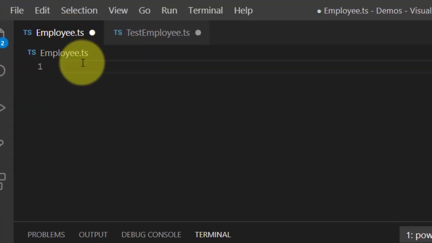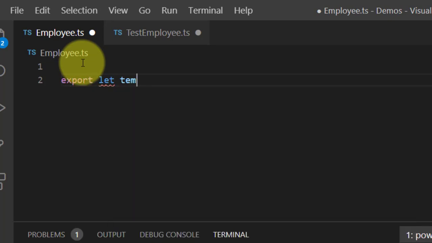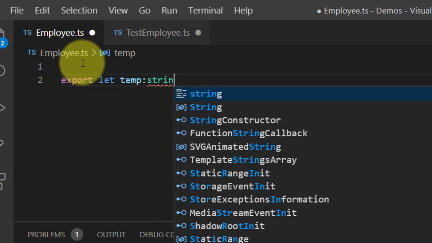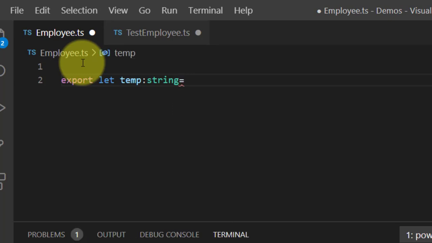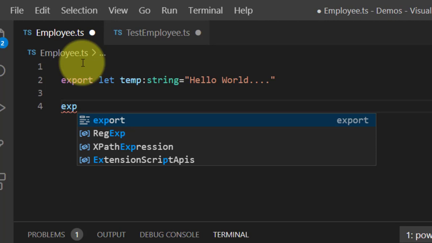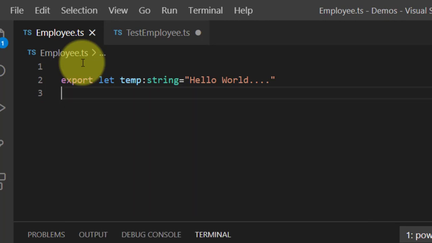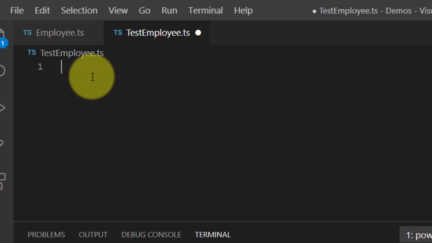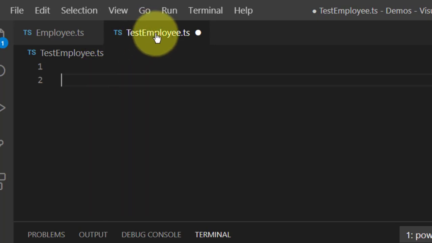Suppose this is my employee.ts. Now I write one variable, let team, of type string. Suppose this is my message, hello world. Just take only one example. Then here, this is my test employee.ts, and I want to use employee.ts.